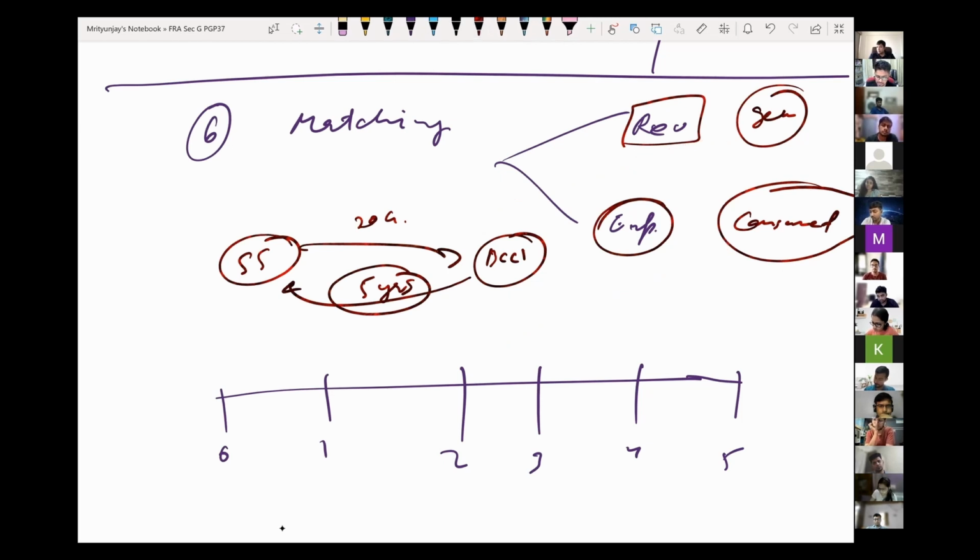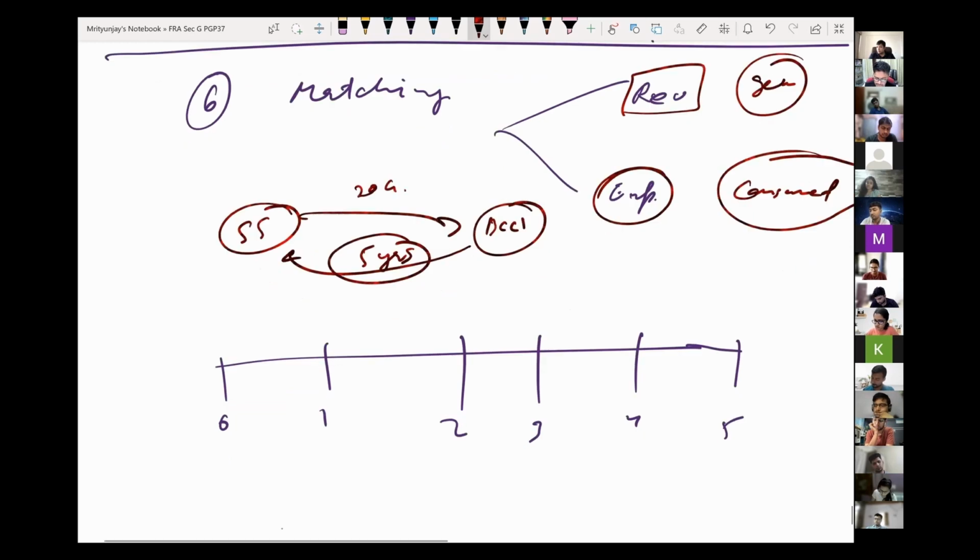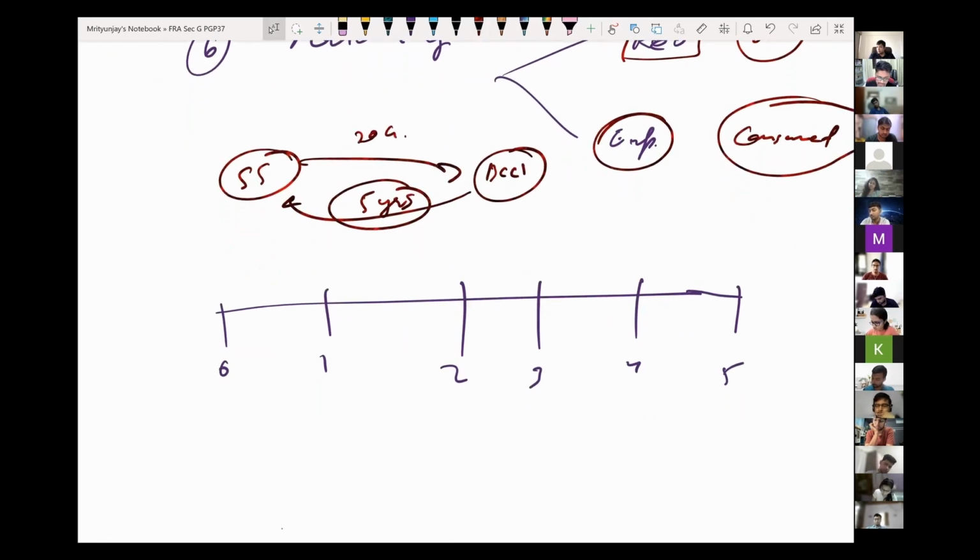Now, let me demonstrate the matching concept via this example. Let us say that Star Sports has made the payment on this particular date, 0.0, that is the first day of year 1. And in years 1, 2, 3, 4, and 5, they kept generating money from advertisement revenue because they broadcasted the matches. That is the revenue model for Star Sports: they broadcast the matches, and in the breaks there are advertisements, and these advertisers pay Star Sports. Let us say via those advertisements, in the first year Star Sports made 7 crore rupees in revenue.